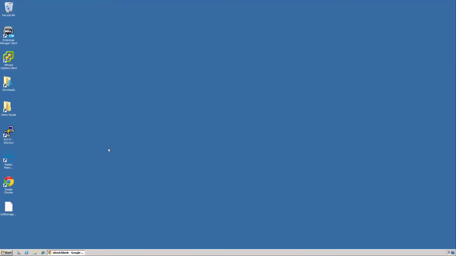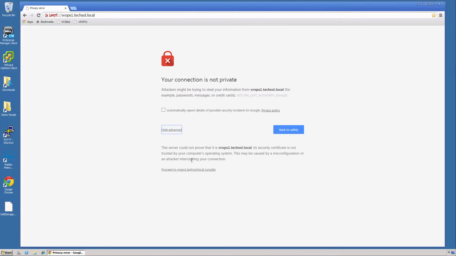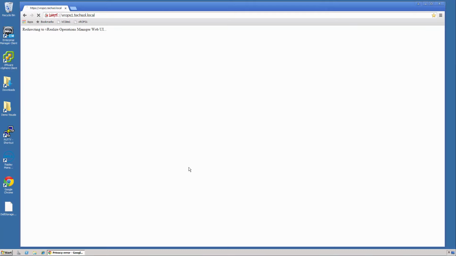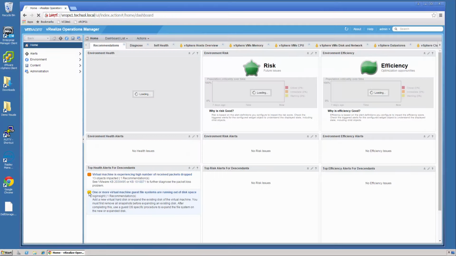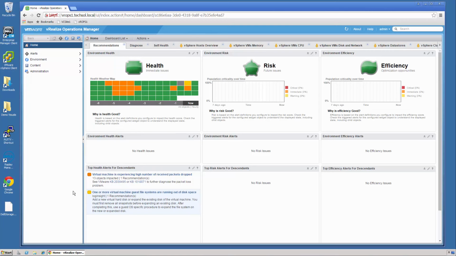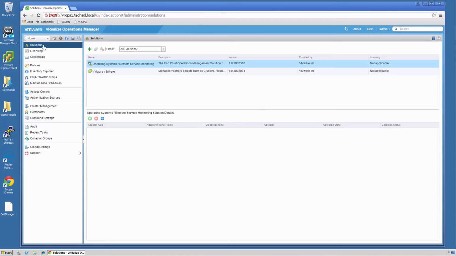Let's log into the portal. I've already created and installed a vRealize appliance that I'm going to use for this installation. Now, let me log in. Once logged in, I need to install the management pack. To do that, I click on Administration, and the Solutions tab is the first that comes up.